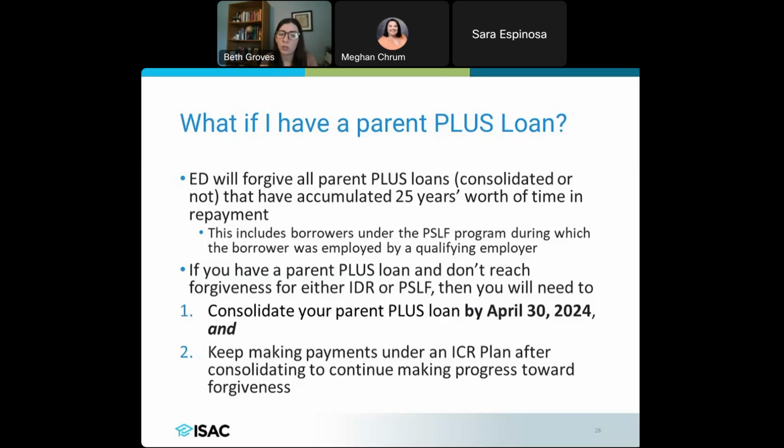Just know that Parent Plus loans have to be with the person who is the borrower. So you can't consolidate a loan from a parent with a loan from their student because those are two different borrowers. Now, if a parent had a different loan from when they were, say, a student, that's still the same borrower's name. So if a borrower is pursuing the PSLF program, that is also going to count. With those Parent Plus loans, those will also count with the adjustment, so long as the borrower was with a qualifying employer.